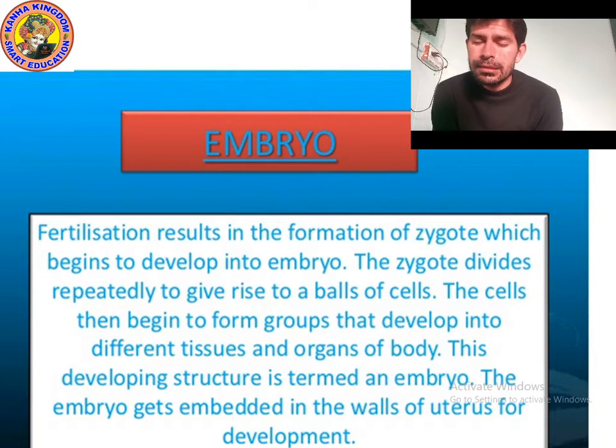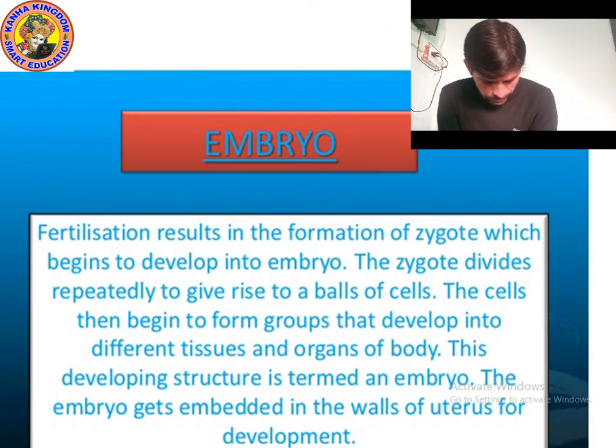So these cells begin to form groups and develop into tissue. Now these tissues start forming groups and develop into organs, and in this way it forms. Then this developing structure is termed an embryo.